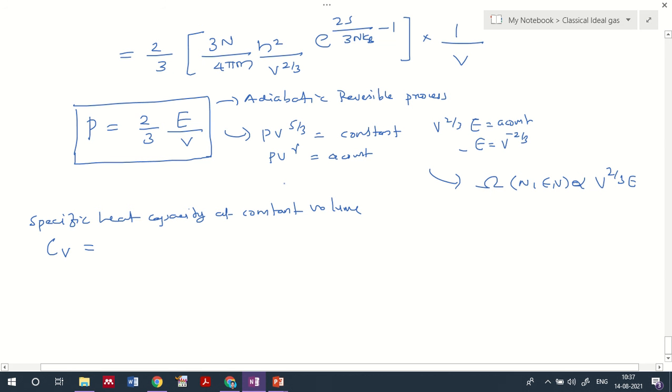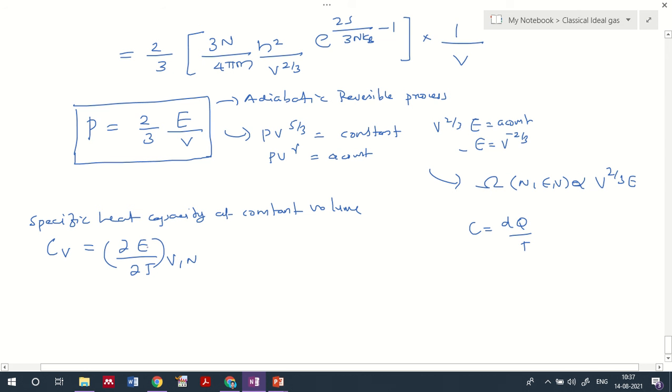We know that specific heat capacity is generally represented as C equal to dQ by dT. We have specific heat capacity in terms of internal energy, that is ∂E/∂T at constant volume and number of particles.